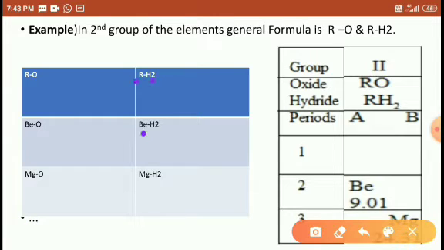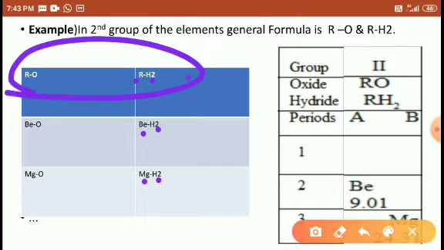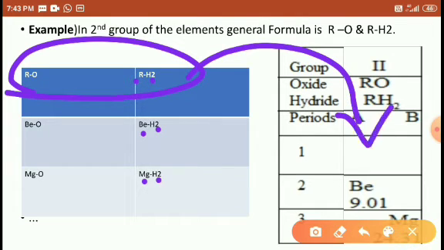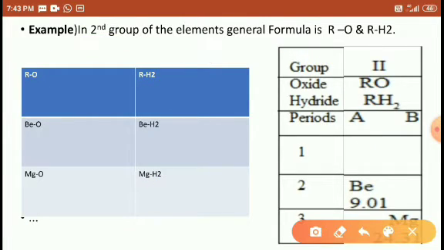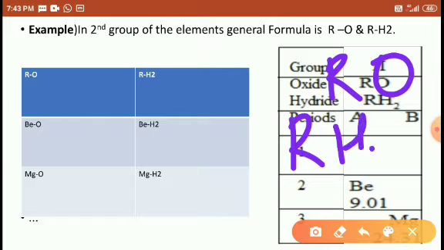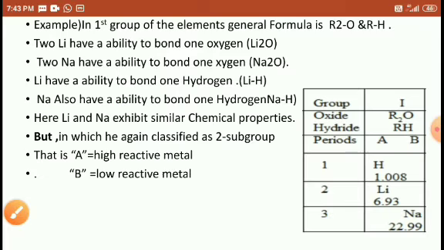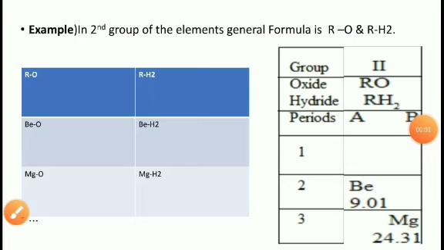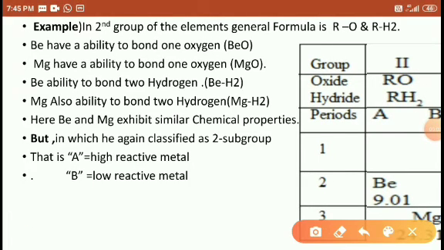And RH2: one beryllium reacts with two hydrogens, one magnesium reacts with two hydrogens. So these elements exhibit the same chemical property, with general formulas RO and RH2. The second group of elements reacts with one oxygen atom and with two hydrogen atoms. Understood, students? So the second group's general formula is RO, RH2.